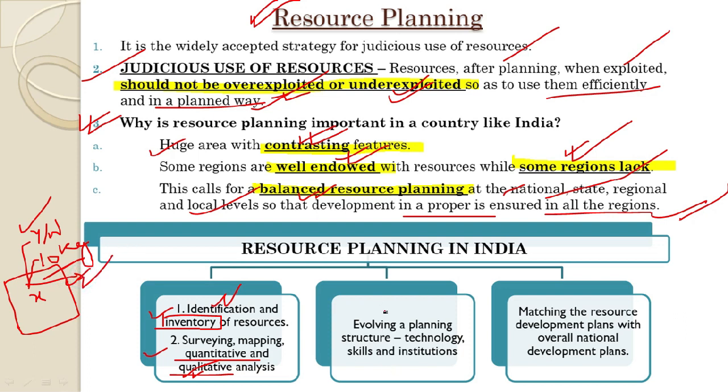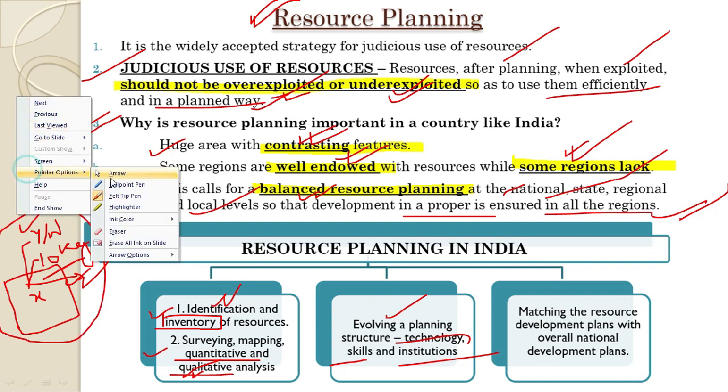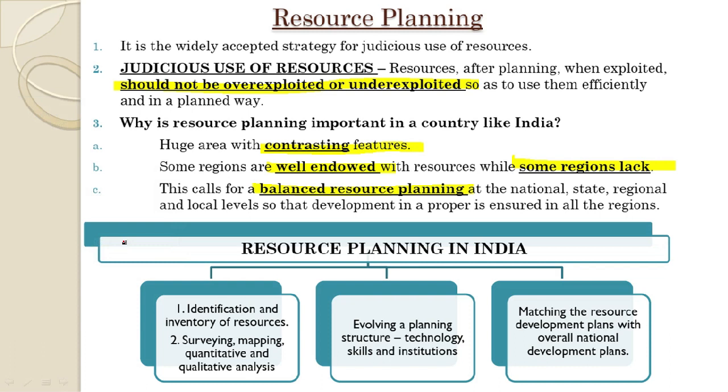Next, we need to evolve a planning structure, that is, technology, skills and institutions. Only identifying or discovering a resource will not lead to its development on its own. So what needs to be developed here? Along with the identification and inventory of resources, that is, finding out the resources and determining the amount in which they are found, we also need to evolve a planning structure.